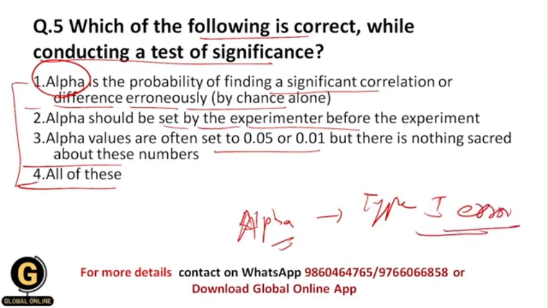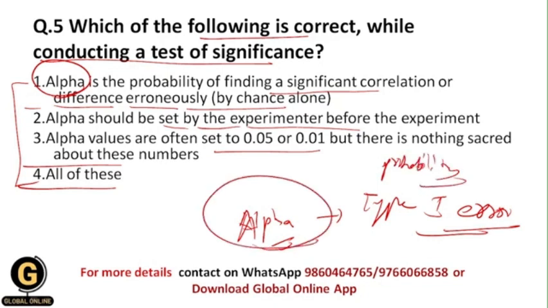The probability of occurring type 1 error is called alpha, and that's why ultimately alpha is the probability of finding a significant correlation or difference erroneously. All of you getting it? Because this is the probability of occurring a type 1 error, ultimately this is the probability of finding a significant correlation between the variables or difference between the variables, but by chance alone.